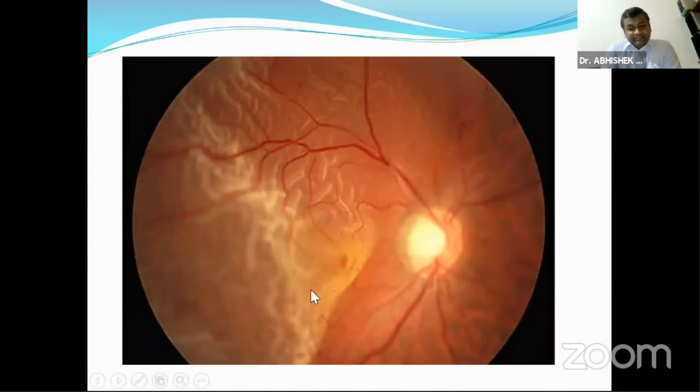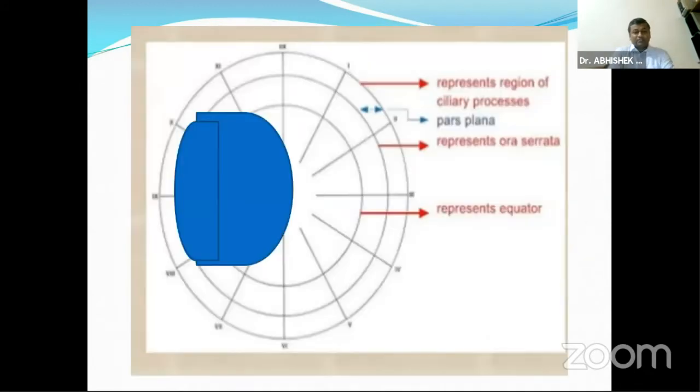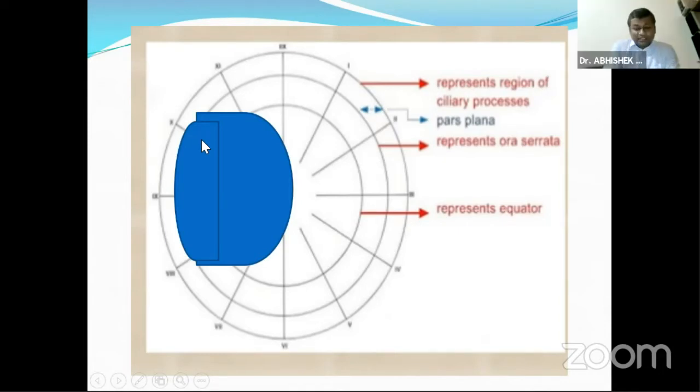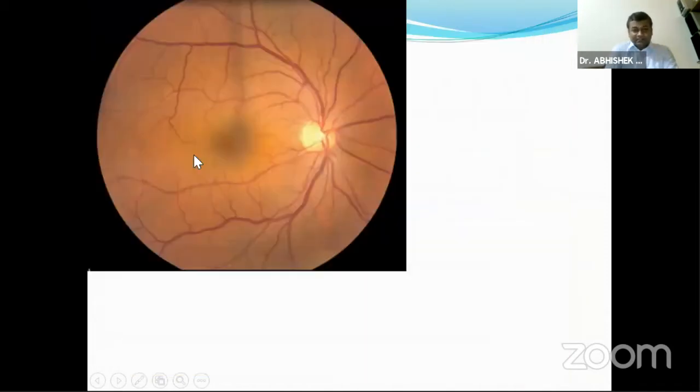This patient is having temporal retinal detachment. The hole is not very well seen here, but on indirect ophthalmoscopy, it was there in the supratemporal quadrant. So the detachment can be drawn like this. This configuration is not very popular. This is not very well marked because of the drawing with the computer, but a hole which was present in the supratemporal quadrant at 10 o'clock meridian can be drawn like this.